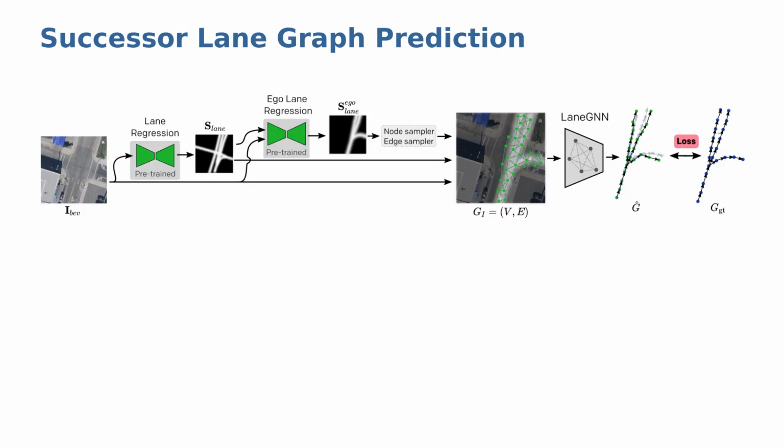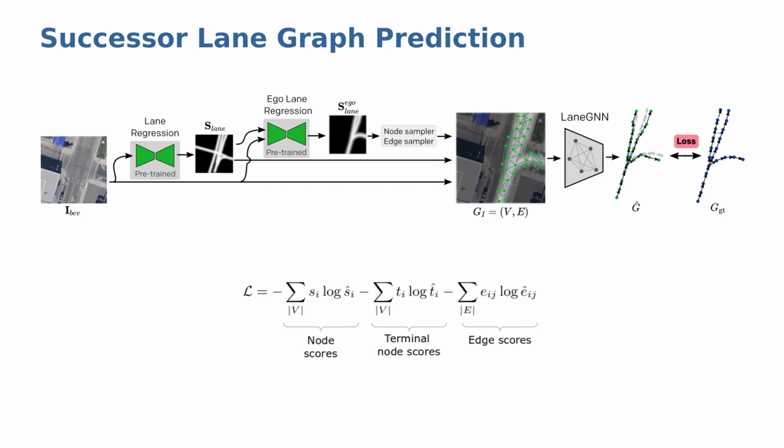Our model for successor lane graph prediction takes a small aerial crop as input. We predict center lines in an ego-traversable area in order to sample nodes and edges. Then we use a novel graph neural network termed LaneGNN in order to predict the ego-reachable lane graph. We regularize our method by using a combination of binary cross-entropies regarding node scores, edge scores, as well as classifying nodes whether they are terminal or not.